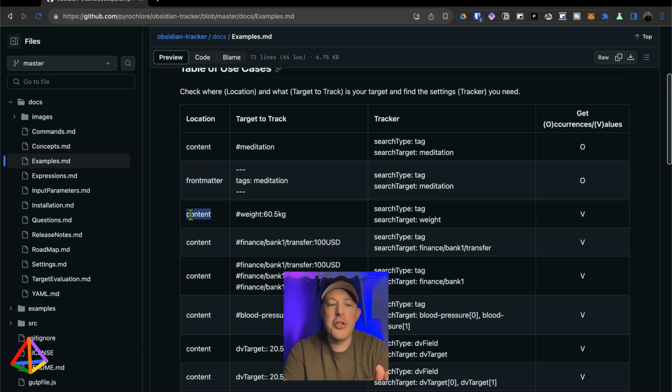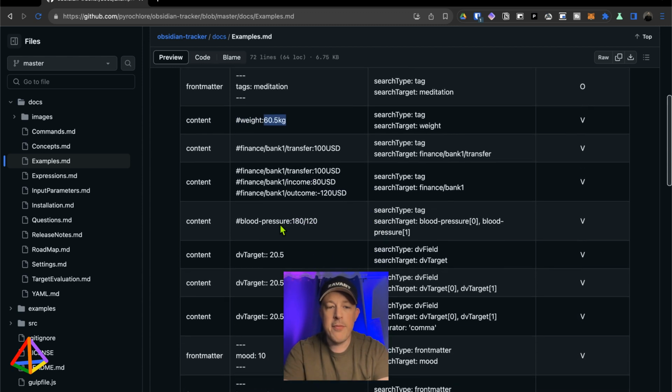And you can have it search the content of your file. And so if you are tracking your weight or you're tracking your workout, you can look for this tag, hashtag weight with the colon, and then the number would be the value that it's looking for. So tracker will be looking for this tag along with the colon with the value that it is expecting.